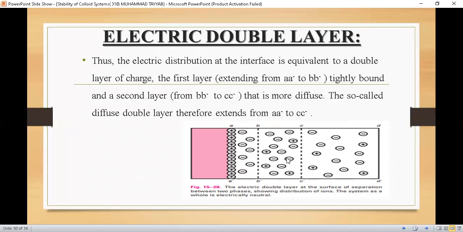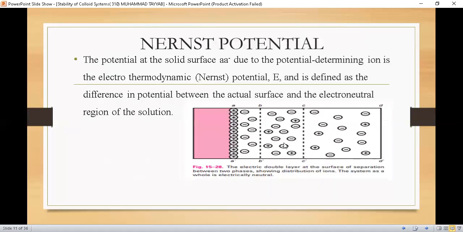Let's proceed further. Now, what is the Nernst potential, which is also called the electrothermodynamic potential? It is the potential at the solid surface AA dash, meaning the original surface of the particle. The distribution of ions at this surface is responsible for the Nernst potential. Due to the potential determining ions, it is the electrothermodynamic potential. As we had discussed, potential determining ions are those ions that are adsorbed at the interface or at the surface of the colloid particles. So the potential difference at the original surface of the particle is called the Nernst potential.